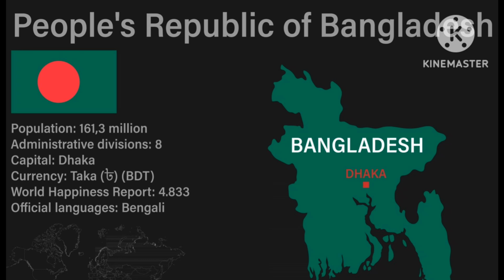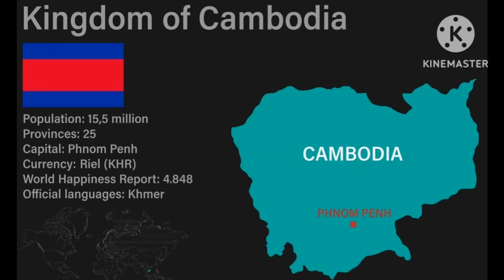And next country is Cambodia. The capital of Cambodia is Phnom Penh, and currency is riel, and official language of Cambodia is Khmer, and the world map of Cambodia is also shown on the screen. It looks just like a cat, and the flag is also shown.